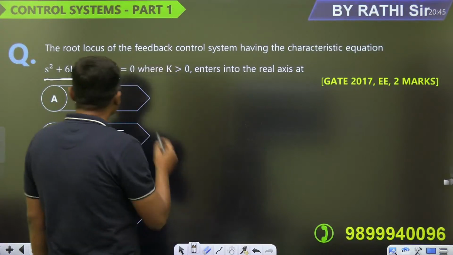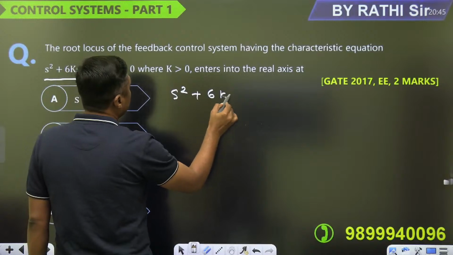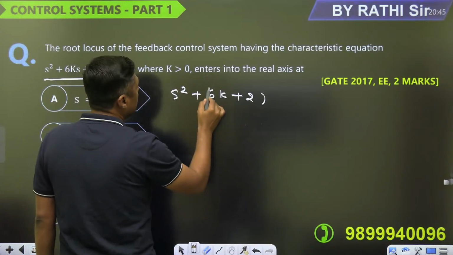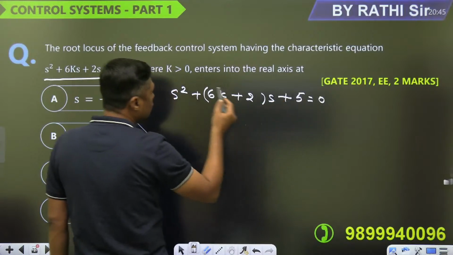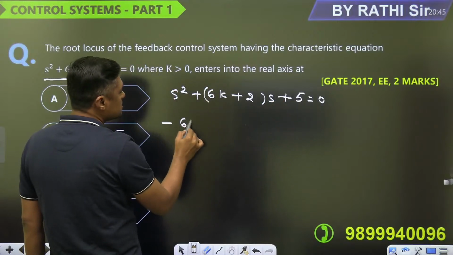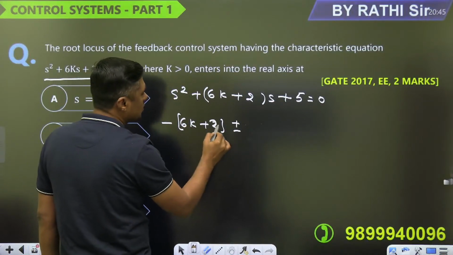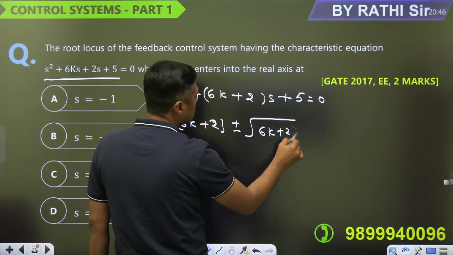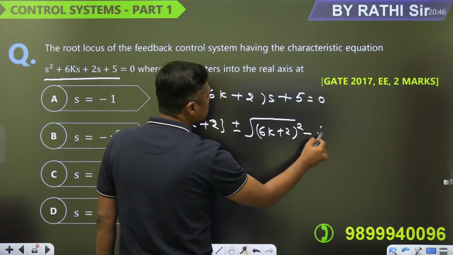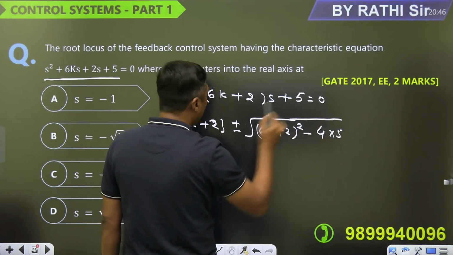Watch this. This is s square plus (6k plus 2) into s plus 5 is equal to 0. What are the roots? Minus b, that is minus (6k plus 2), plus minus root over b square minus 4ac. 4 into 5, that is 20, upon 2a.